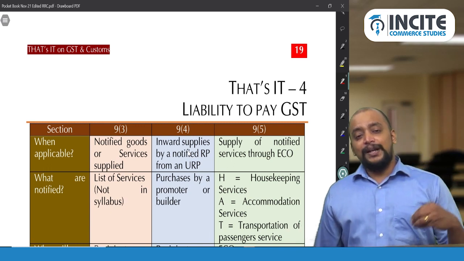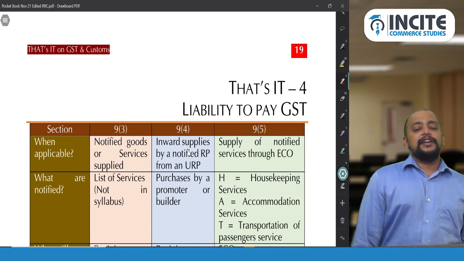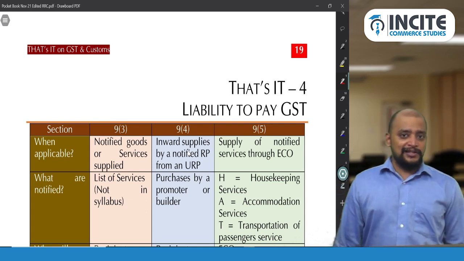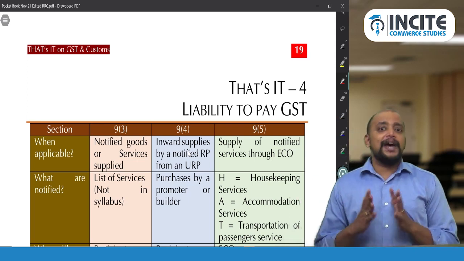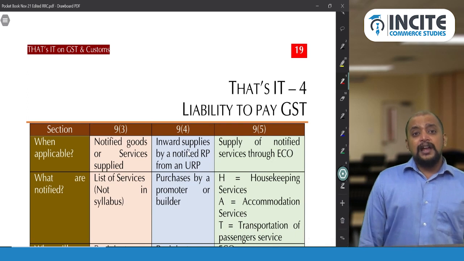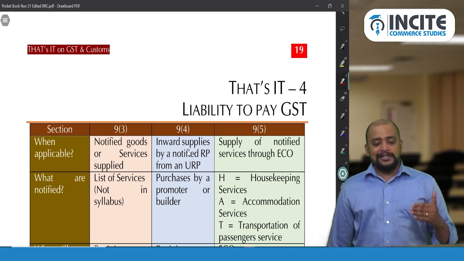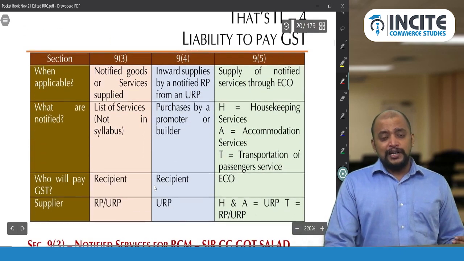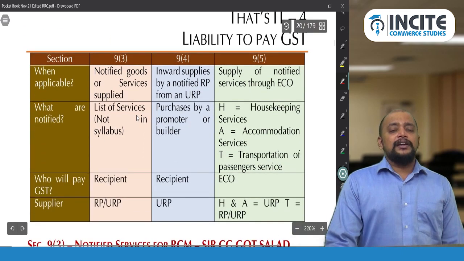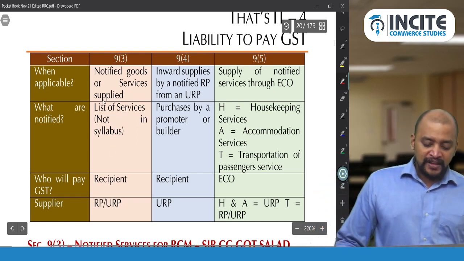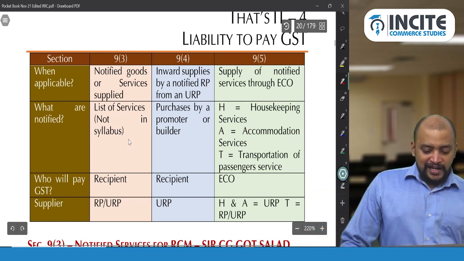So generally the supplier should pay GST to the government. But in case of 9(3), 9(4) and 9(5), a person other than the supplier will be paying GST. So now we are seeing a comparison between 9(3), 9(4) and 9(5). So 9 subsection 3, there are some notified goods and notified services. What are notified is only the list of services, and the list of goods notified is not in the syllabus.